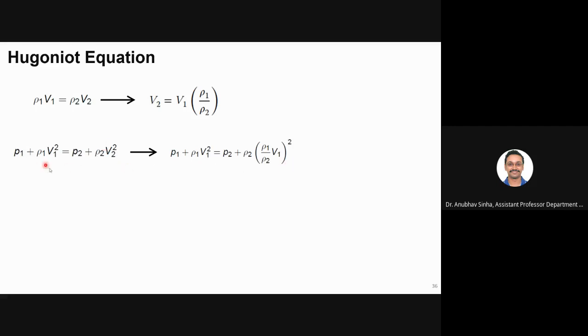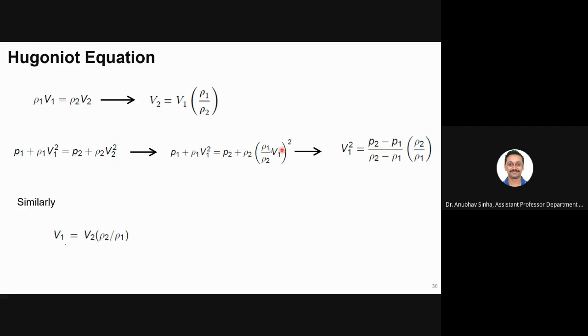Basically LHS is same. RHS, instead of V2 square, I am writing V1 square into rho 1 by rho 2. That is what I have replaced. Now from this, you simplify, take these terms to the RHS, you will find V1 square is equal to delta P by delta rho and density ratio. Okay, this is simple rearrangement, nothing else.